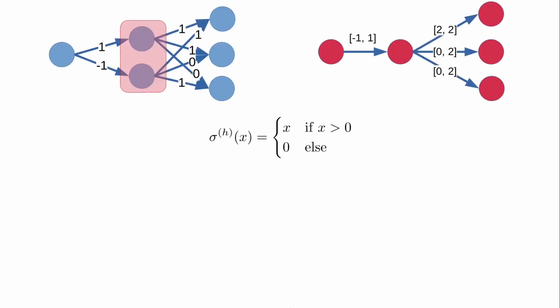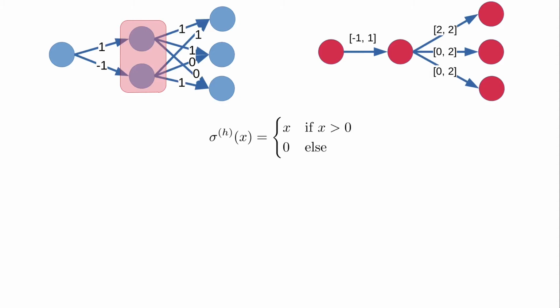On the left, we have the DNN we saw earlier, and on the right, we have an interval ANN formed by applying the algorithm in our paper to this DNN. Let's assume we use the activation function sigma h shown here, which can output 0 on a negative input and act like the identity on any others. Note that this activation function does indeed satisfy the weakened intermediate value property and always has non-negative inputs, so our sufficiency theorem states that the corresponding ANN should over-approximate the DNN.